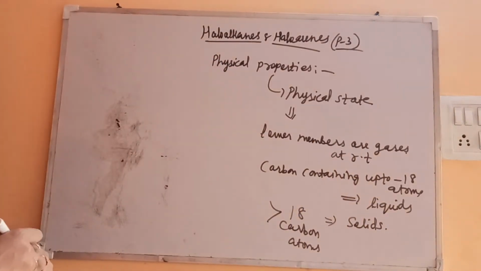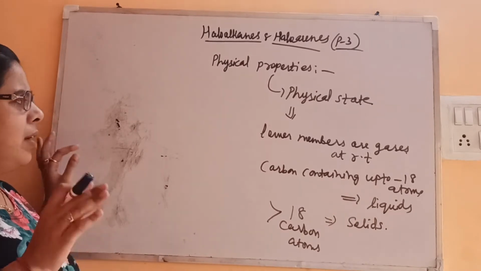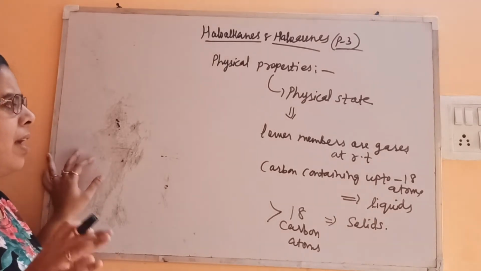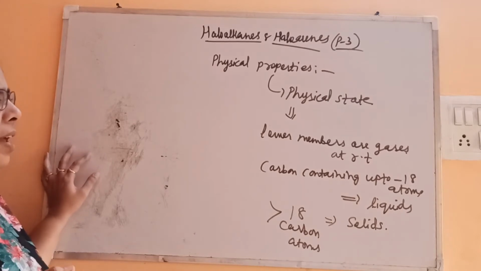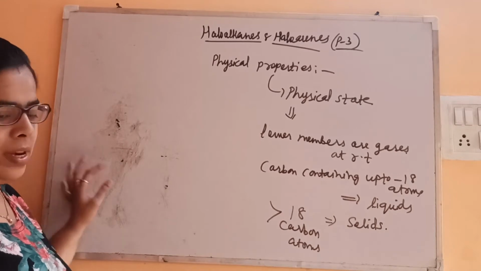So this is about the physical state. Lower members like first, second, third, and so on are gases, and up to 18 they are liquids, and greater than that, the higher members are solids.